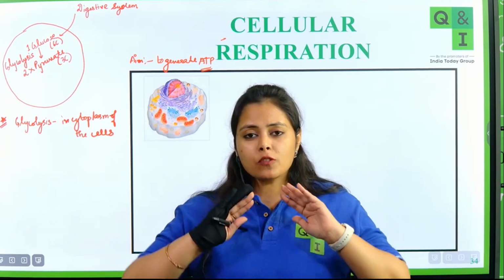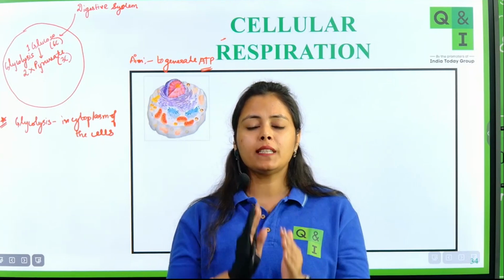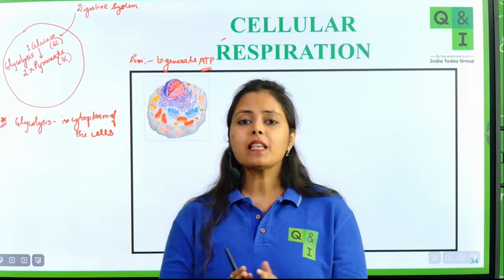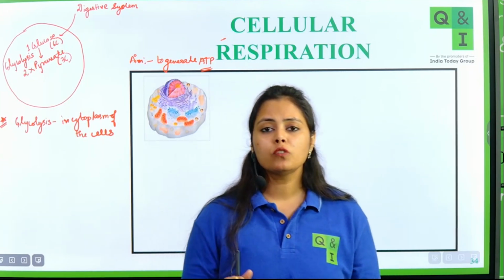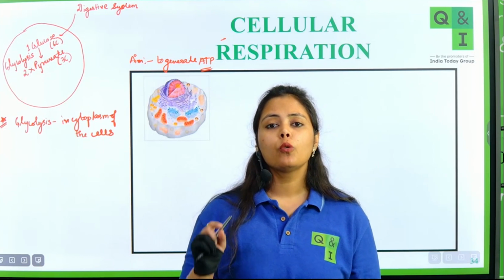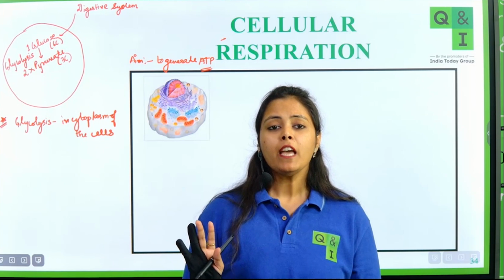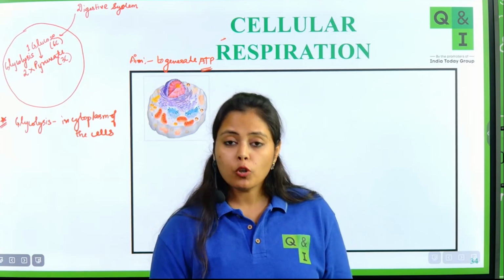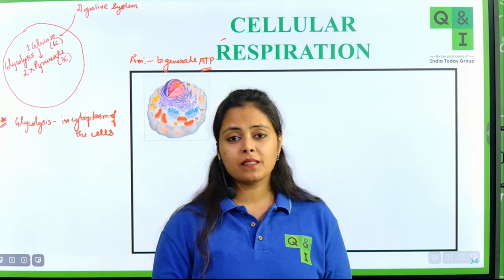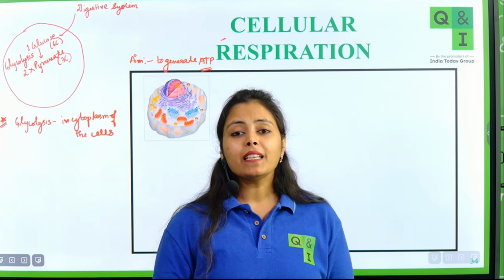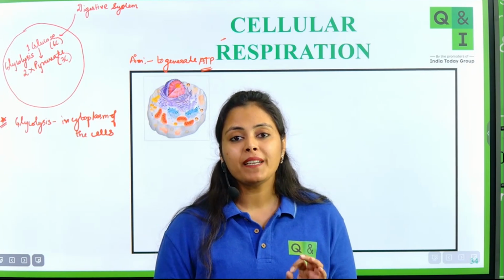Okay. So as soon as the glucose enters inside the cells, in the cytoplasm itself, the glucose will be broken down into two molecules of pyruvate or pyruvic acid. Okay, so in your books also, please note this, please go through it thoroughly, that it is an oxygen independent reaction.